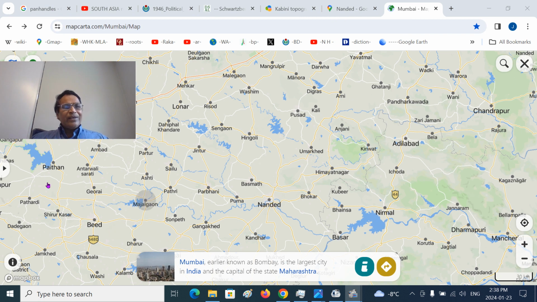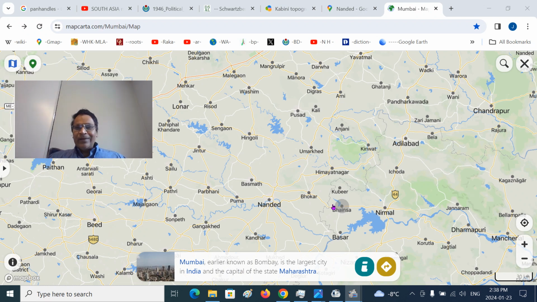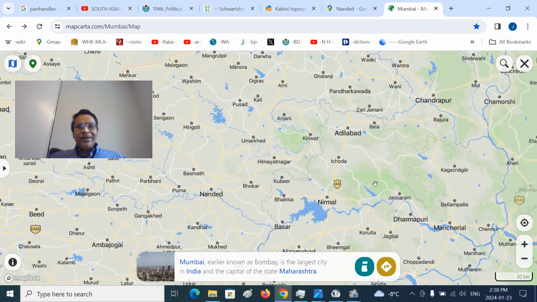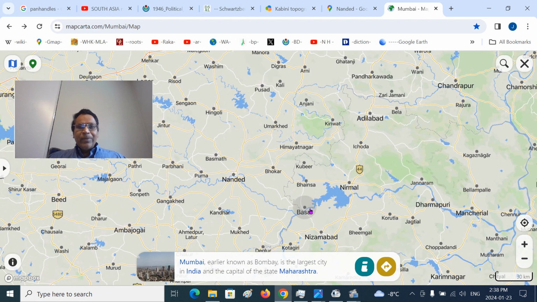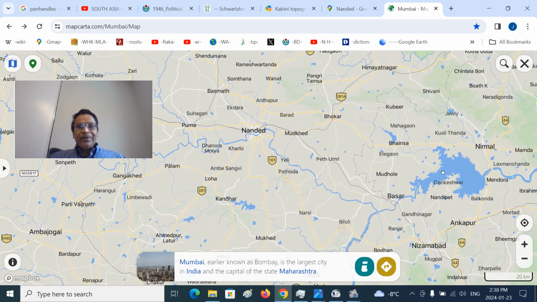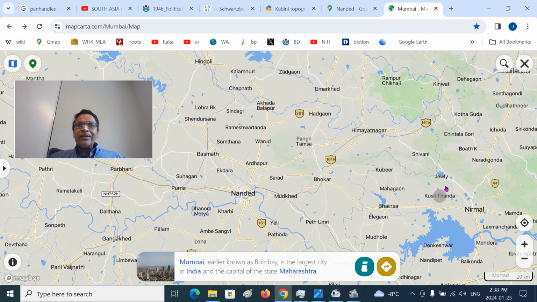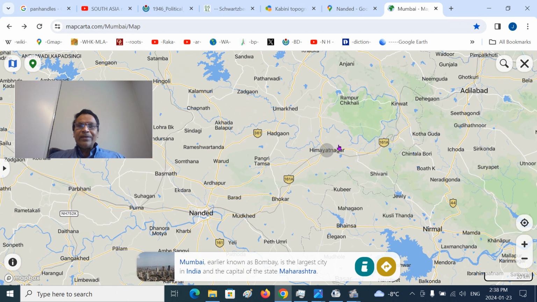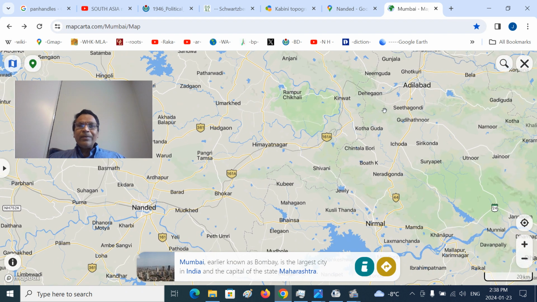Nasik will be somewhere here, the historical capital of the Satavahana emperors, the Andhra rulers who ruled that region. You can see Basar, the sacred site on the Godavari river. This is the Manjira river. So Nanded, and you can see Rampur Kinwat here. You can see the Penganga river, with the entire panhandle covering Nanded district and the Godavari. Kinwat, the town itself, is on the Penganga river.